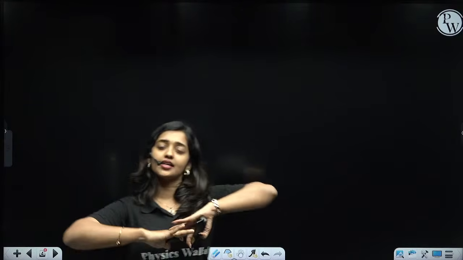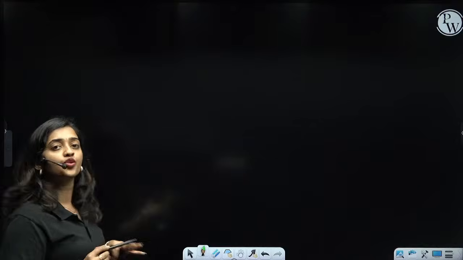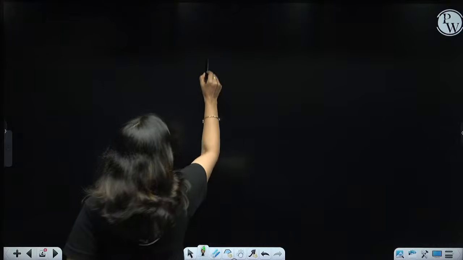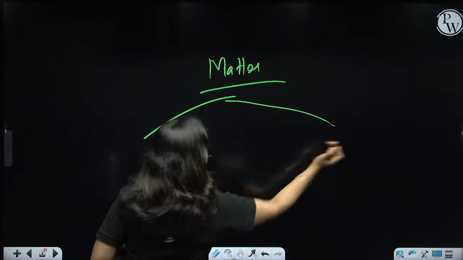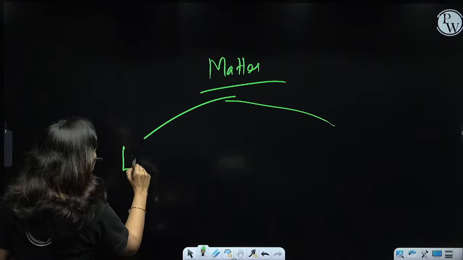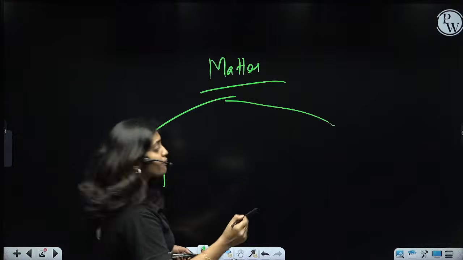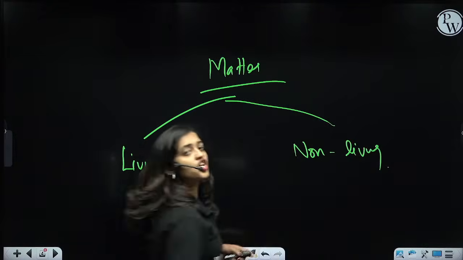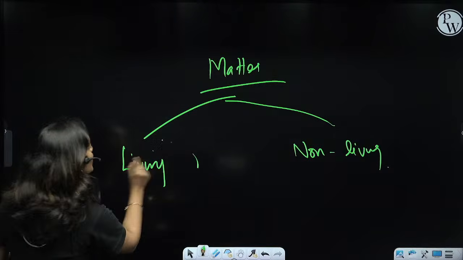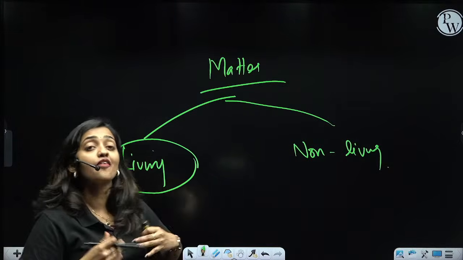What is a living organism then? We can divide every matter in this universe into two categories, right? Some matter will belong to the living category, another will belong to the non-living category. All the matter belonging to the living category has life.